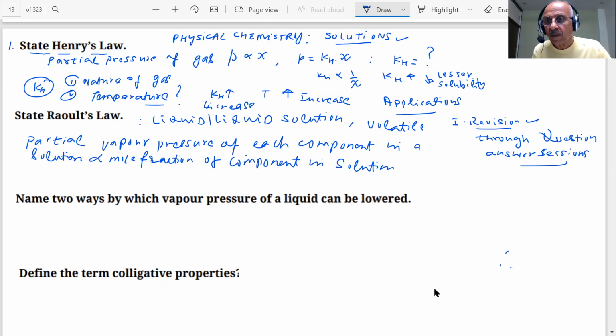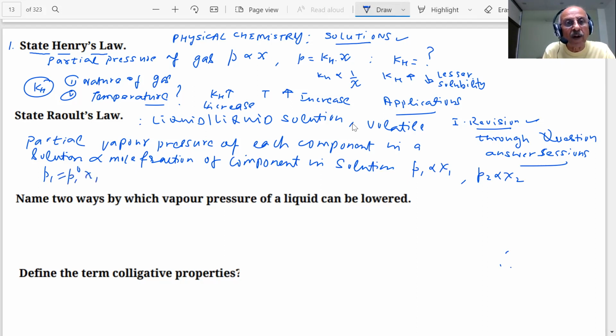What does it become, student? P1 is proportional to X1. If there are two components, P2 is proportional to X2. Then what do we write? P1 is equal to P1° into X1.